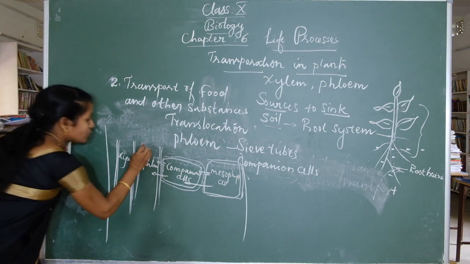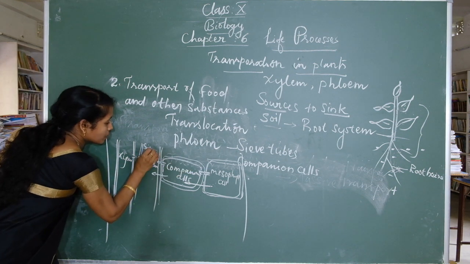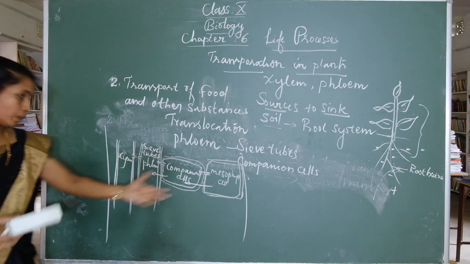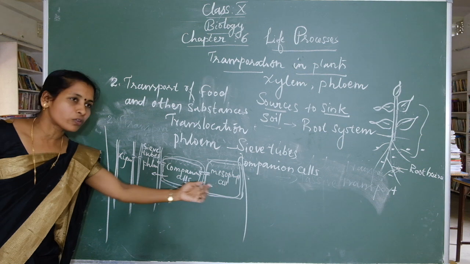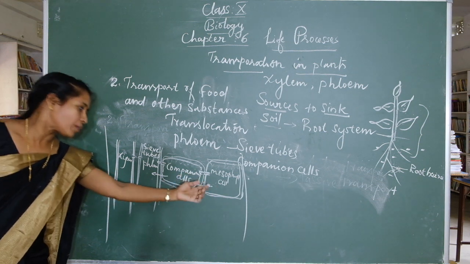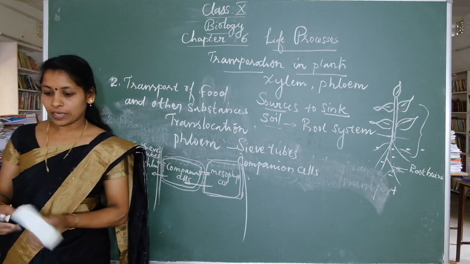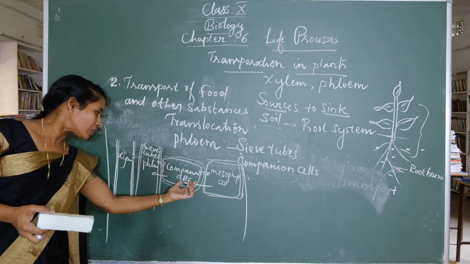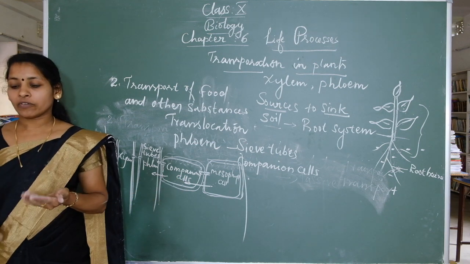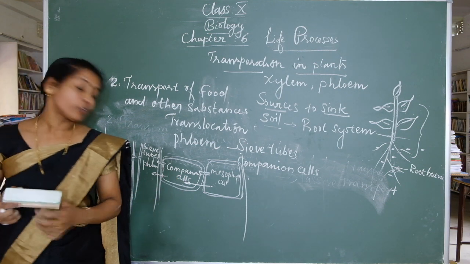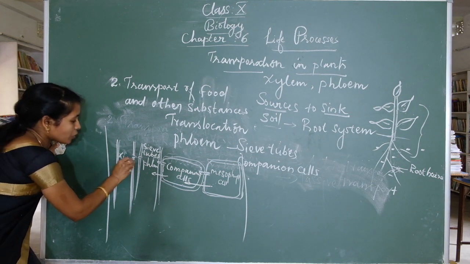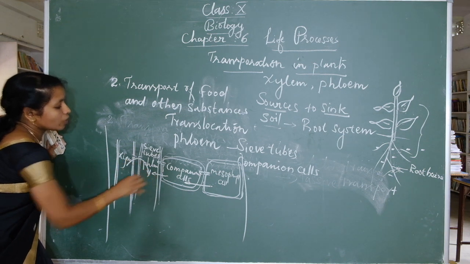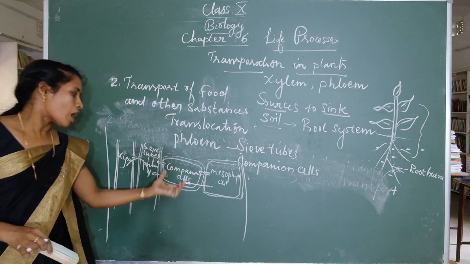Phloem consists of what cells? Sieve tubes. Phloem sieve tubes. Now the food molecules move from mesophyll cell through the companion cell to here. Then what happened? The sieve tubes of phloem tissue use ATP to move food molecules from here to here. Then water enters the sieve tubes. The water molecules present in the xylem tissues enter the phloem tissues by water osmotic pressure.